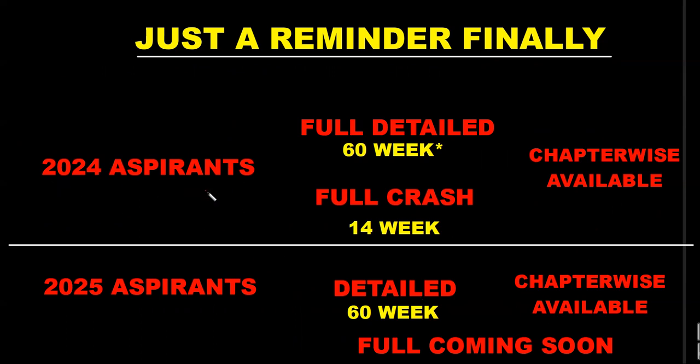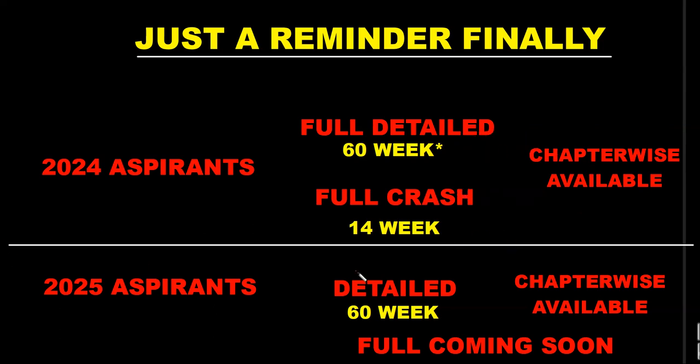Just a reminder, like I do in my teaching, so that you don't get confused. For 2024 aspirants, what is there in my app? A full detailed 60-week course. I put a star because it's not 60 weeks from now. We do parallel teaching to finish 11th and 12th. And a full crash course of 14 weeks is also now available. The first batch is announced. Each of these will also have chapter wise available. So whenever you purchase chapters and you want to join the full courses, refunds are available.